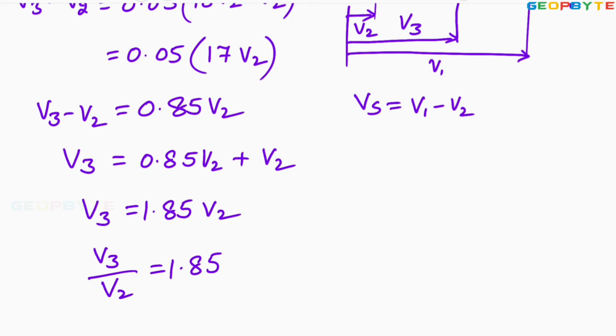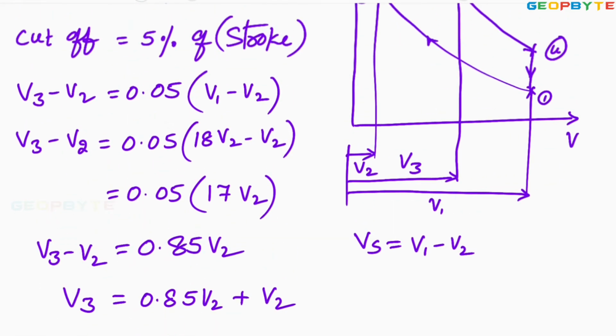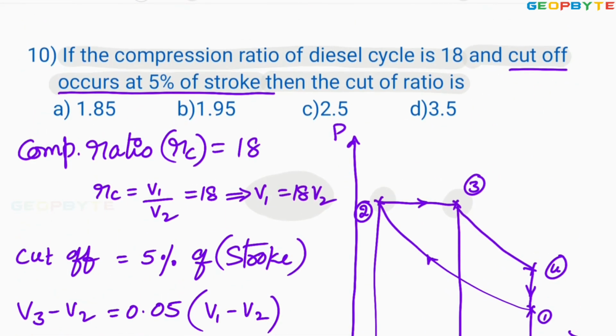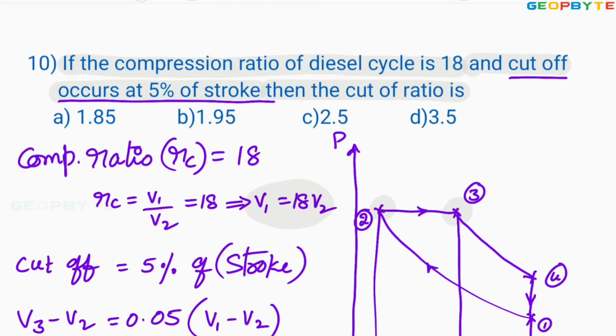This V3 by V2 itself is called the cutoff ratio, denoted by rho. So anyhow, cutoff ratio rho equals V3 by V2, that is equal to 1.85. Look at the options. 1.85, option A itself is absolutely correct.